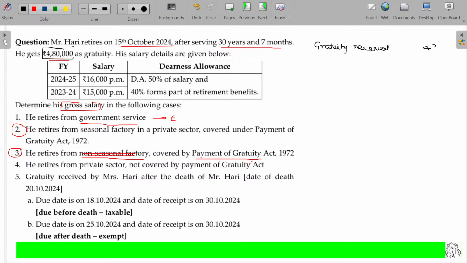4,80,000 rupees. We are going to calculate what? Gratuity, in a case where the Payment of Gratuity Act is covered and the employee is non-government. What is the exemption portion? Whichever is the least is exempt.